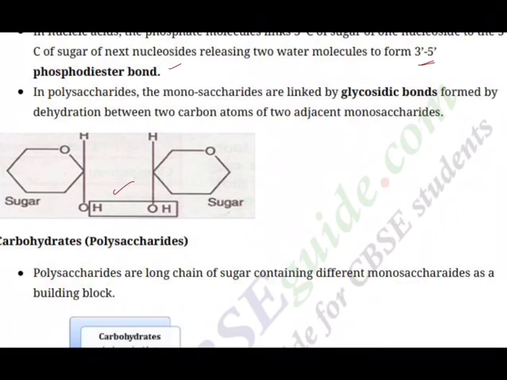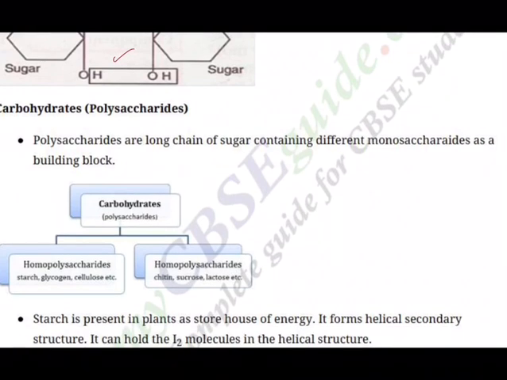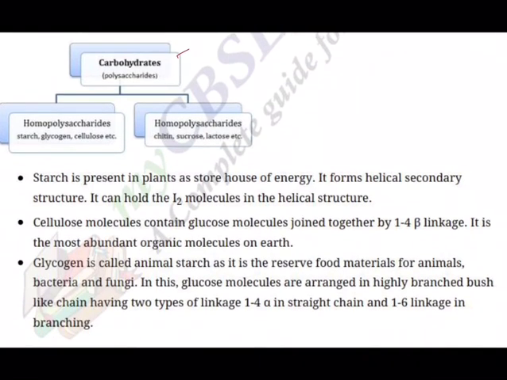So in polysaccharide, saccharide means sugar, the monosaccharides are linked by glycosidic bonds formed by dehydration between two carbon atoms of adjacent monosaccharides. Next, we go to carbohydrates. These are polysaccharides. Polysaccharides are long chains of sugars containing different monosaccharides as building blocks. They include homopolysaccharides such as starch, glycogen, cellulose, and heteropolysaccharides such as chitin, sucrose, lactose, etc.